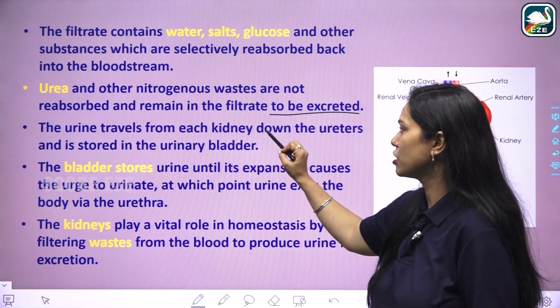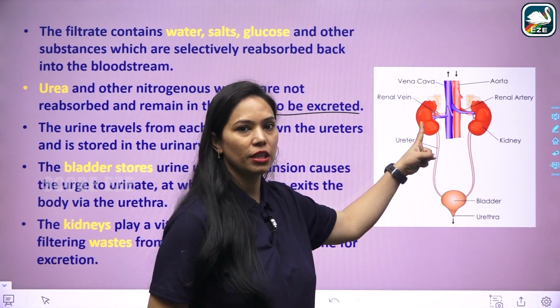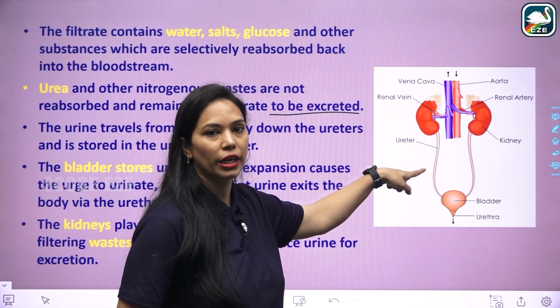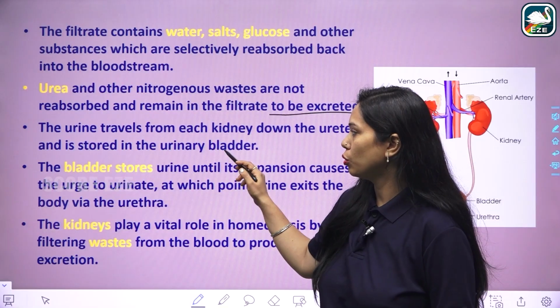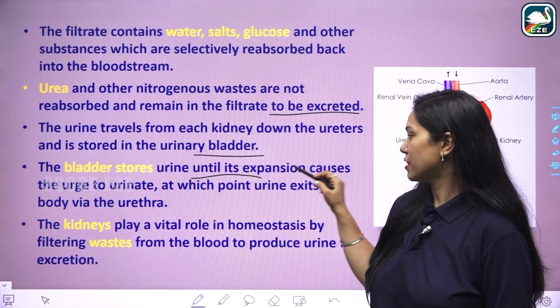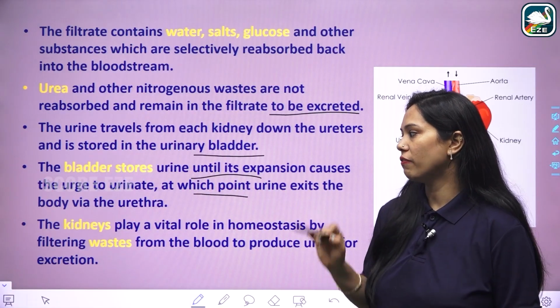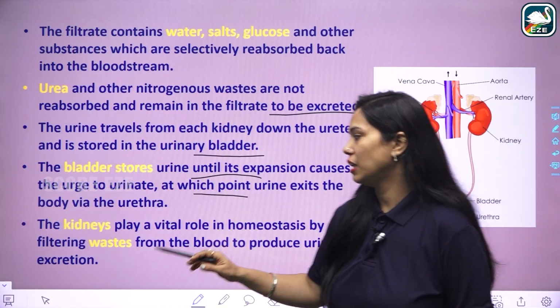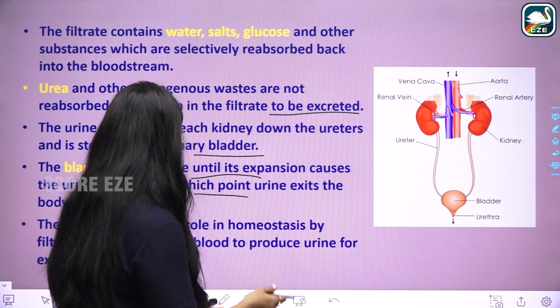The urine is formed in the kidneys, travels from each kidney down the ureter, and then goes into the urinary bladder. The bladder stores urine temporarily until its expansion causes the urge to urinate, at which point urine exits the body via the urethra. The kidney plays a very important role in removing the nitrogenous waste and producing the urine for the excretion purpose.